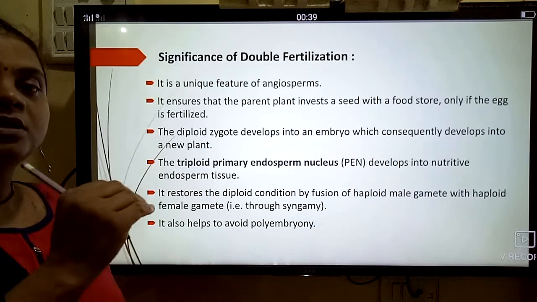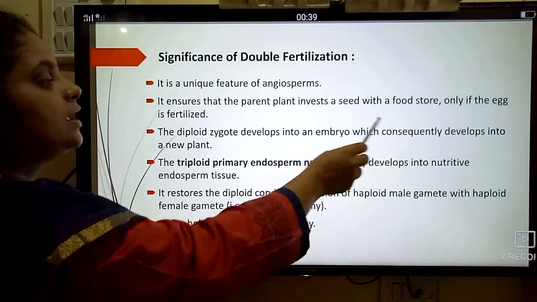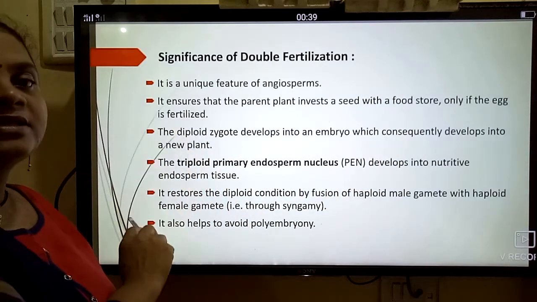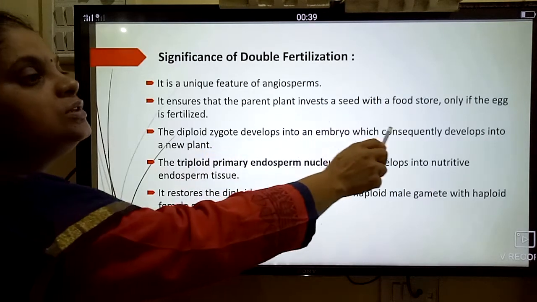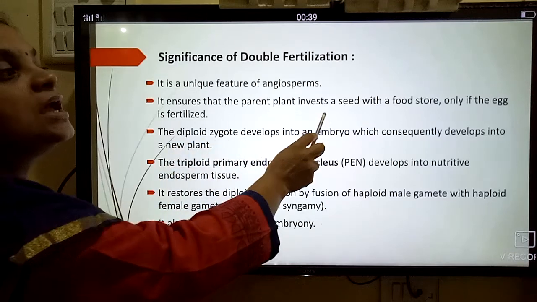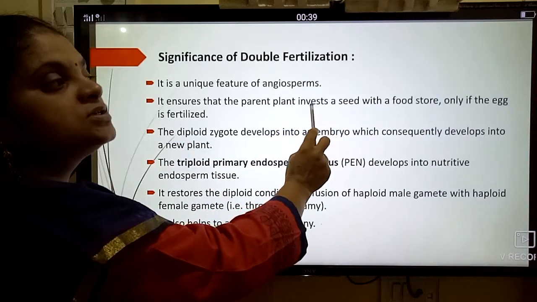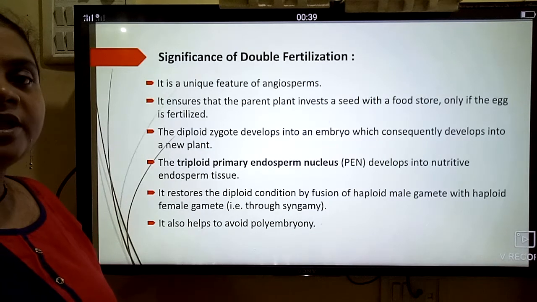In the situation where only the egg cell is fertilized and the secondary nucleus is not, endosperm does not develop.